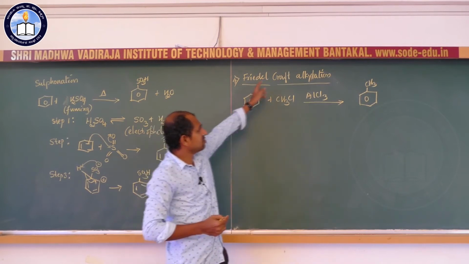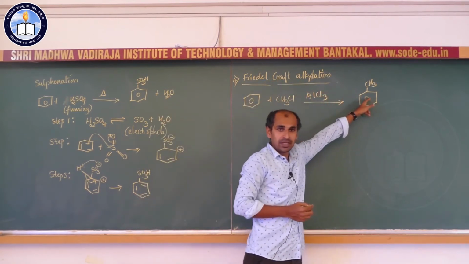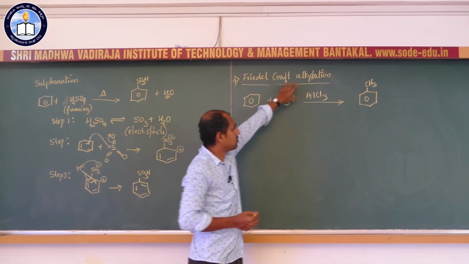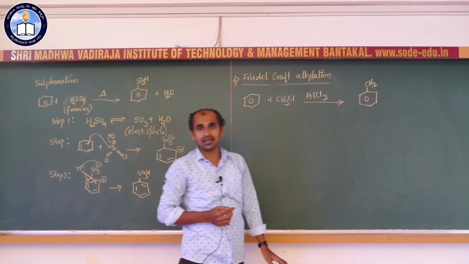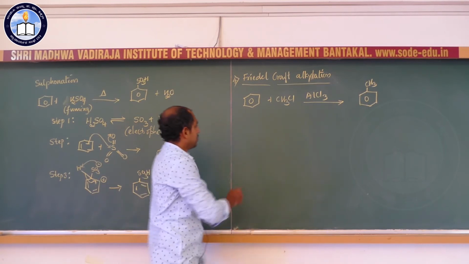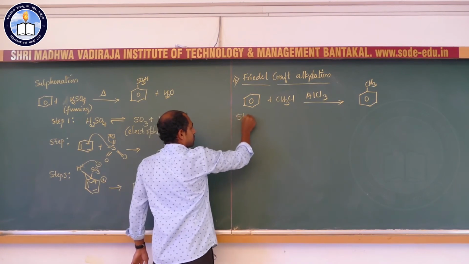So benzene is converted into toluene, or methylated benzene, by treating benzene with methyl chloride in the presence of the catalyst anhydrous aluminium chloride. So we have to see the mechanism.